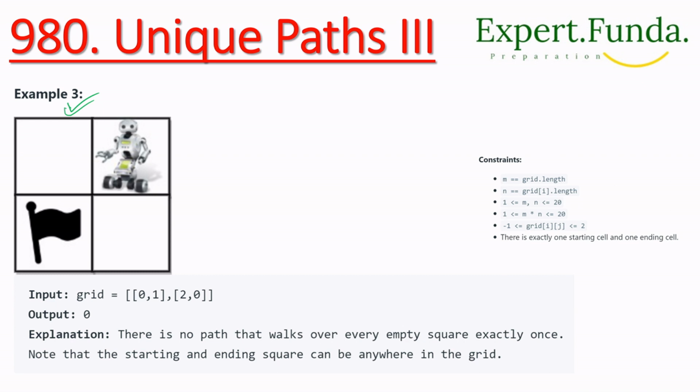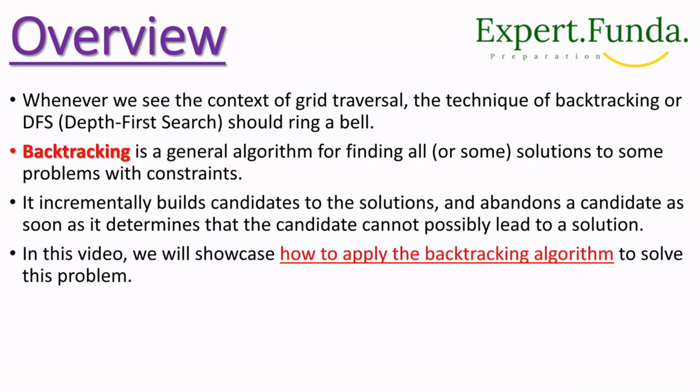Now we have to understand that whenever we see the context of grid traversal, the technique of backtracking or DFS, depth first search, should ring a bell, correct?